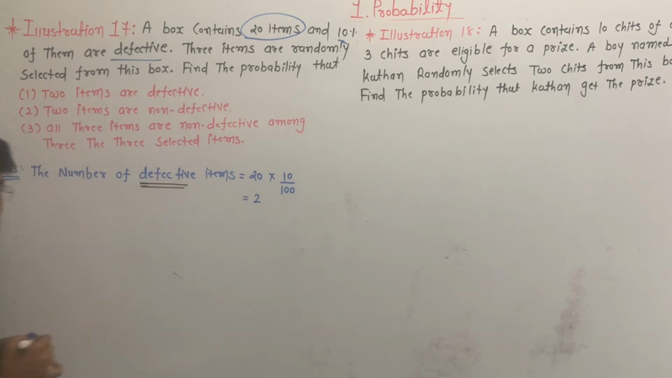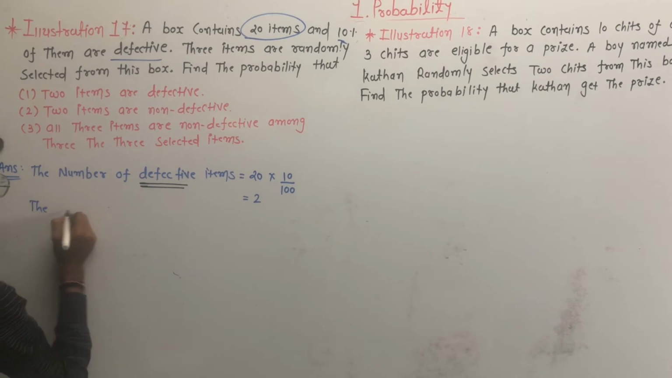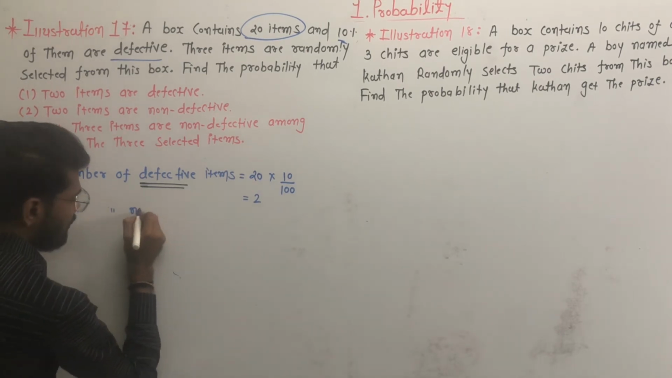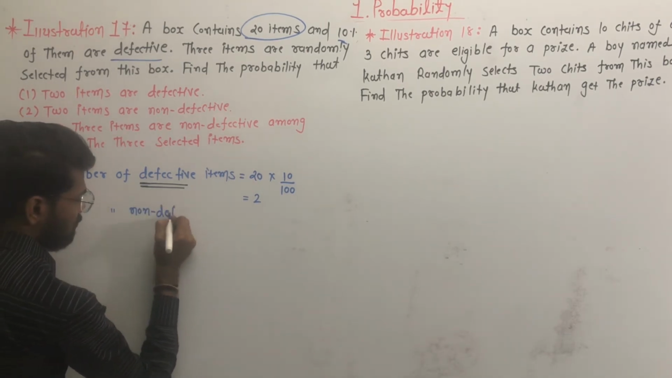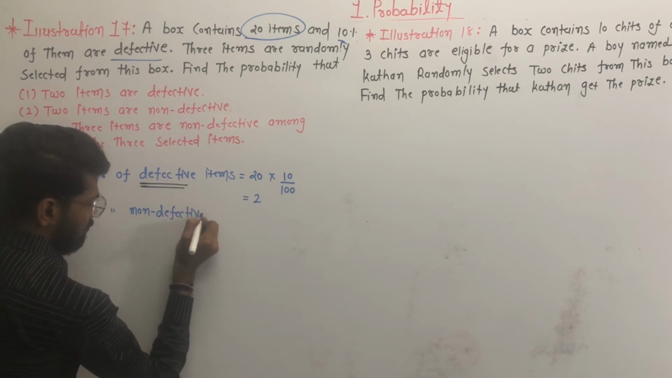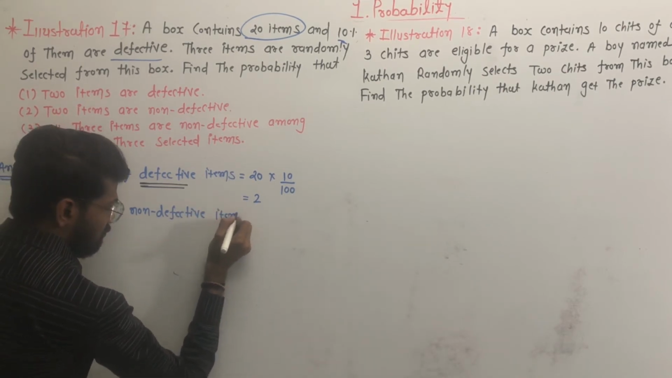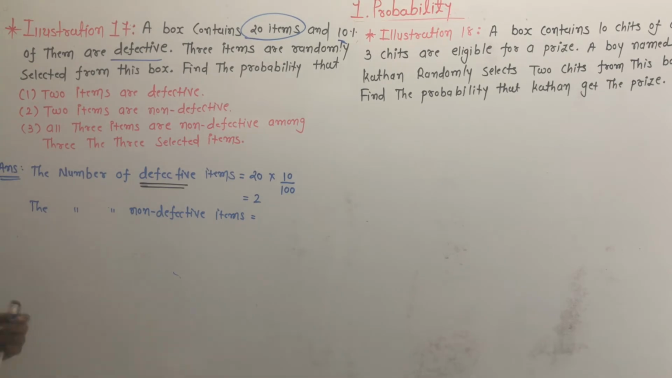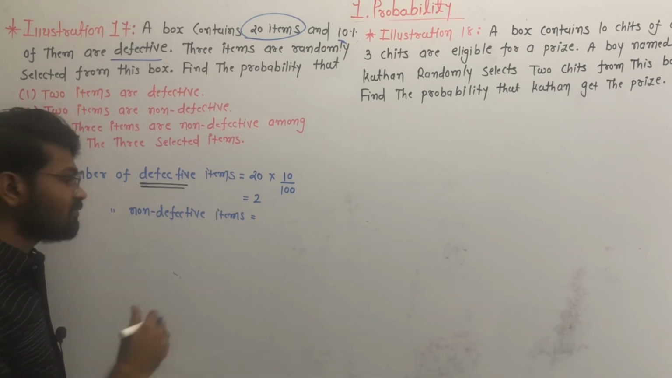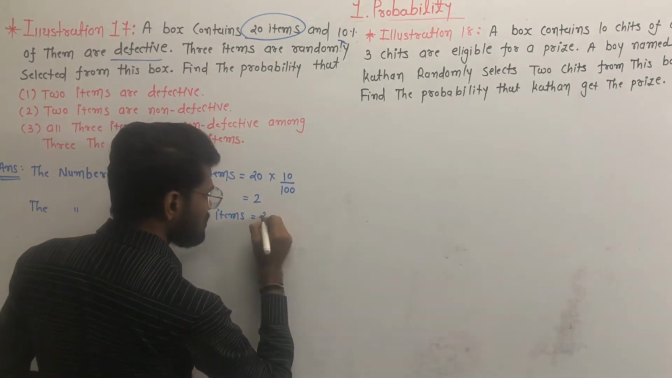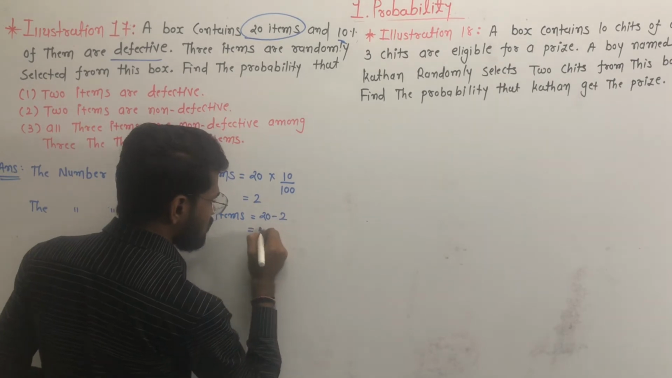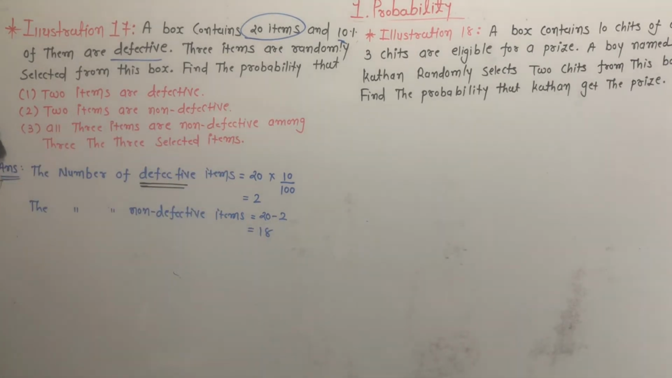So how many non-defective items? The number of non-defective items: total items are 20, out of which 2 are defective, so the non-defective ones can be 20 minus 2. So the number of non-defective items is equal to 18.